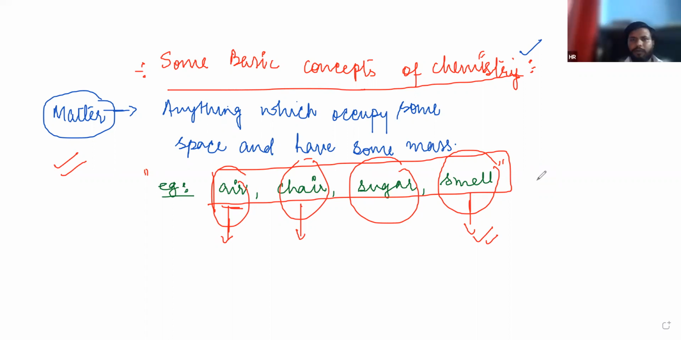Sir, just joined. Okay. Here we are discussing the first chapter, some basic concepts of chemistry. In this, we are discussing matter. We already know about matter from class 9th. Anything which occupies space and has some mass is called matter. Here are some examples: air, chair, and sugar. Smell is not matter because it doesn't occupy space and it doesn't have any mass. Sugar, chair, and air are matter. Now we will classify this matter into 2 categories.